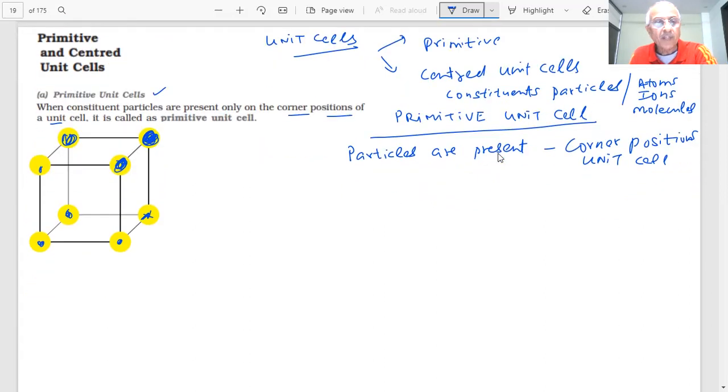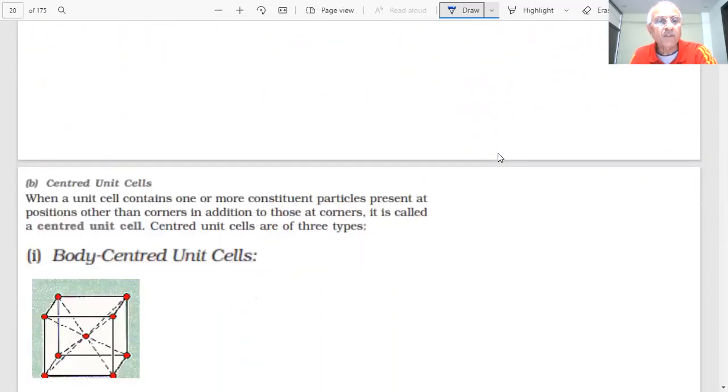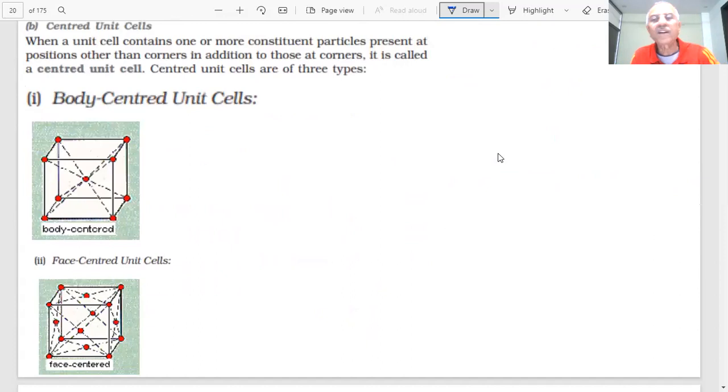You have noted this down, then we will proceed further, students. Now we are coming to the centered unit cells. When a unit cell contains one or more constituent particles at positions other than the corners, in addition to those at the corners, it is called a centered unit cell.